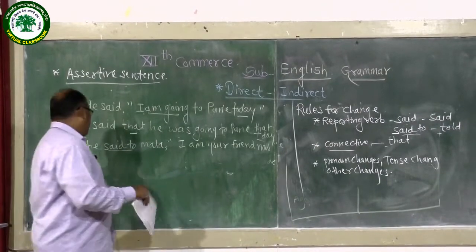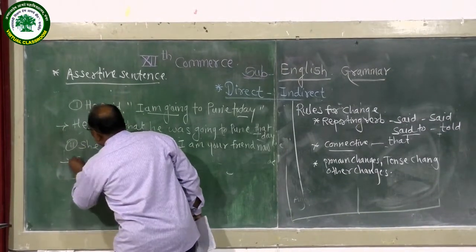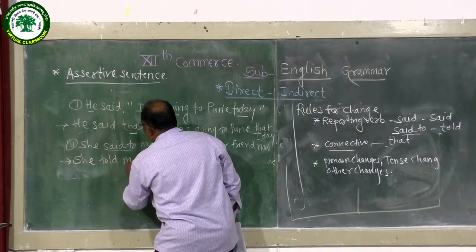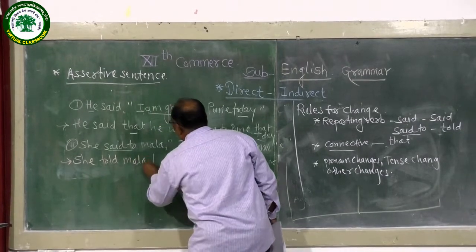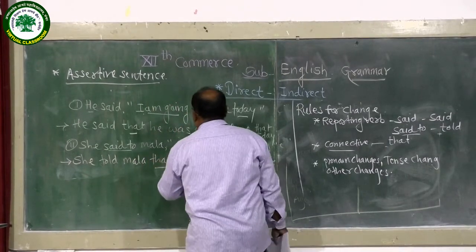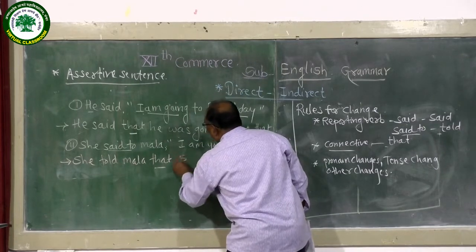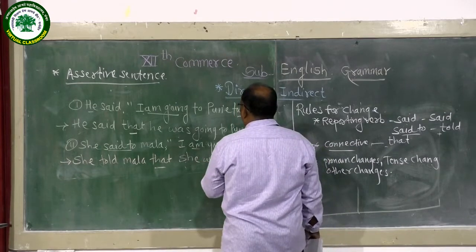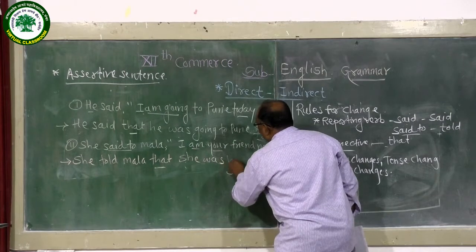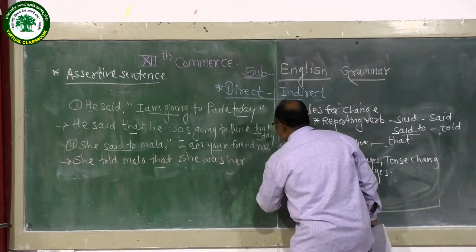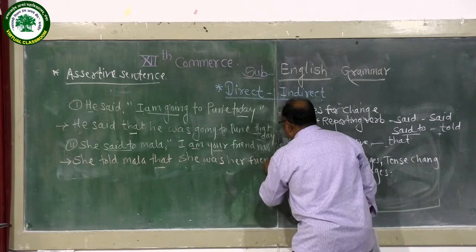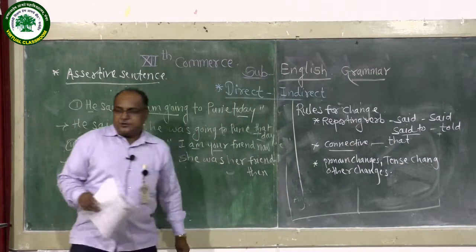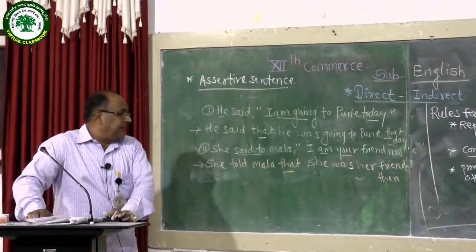So we should take this into consideration. Here the answer for this sentence must be: she told Mala. Remove the inverted comma, use the connective that, then I, the pronoun related to the speaker, Lady Mala. See, am, the helping verb, changes: am changes into was, your becomes her, friend, now is replaced with then. So in this way you should change an assertive sentence into indirect narration.